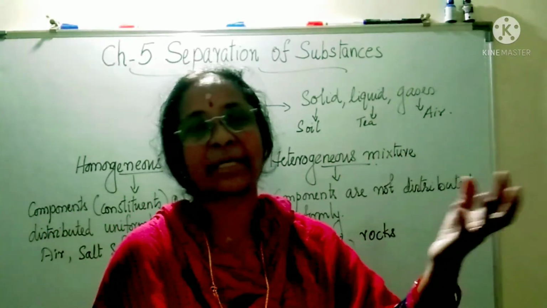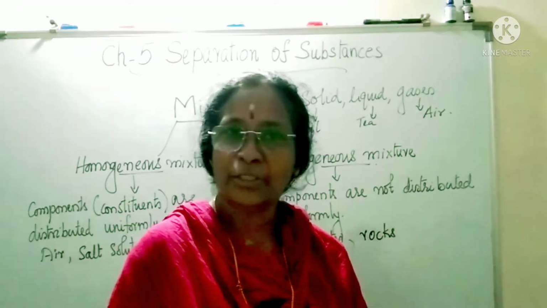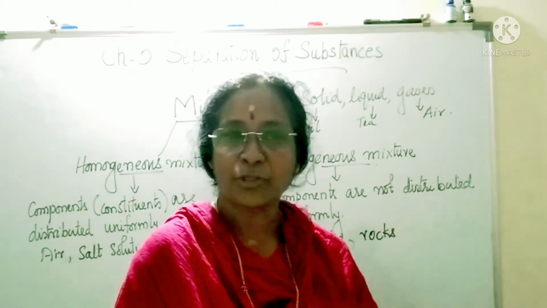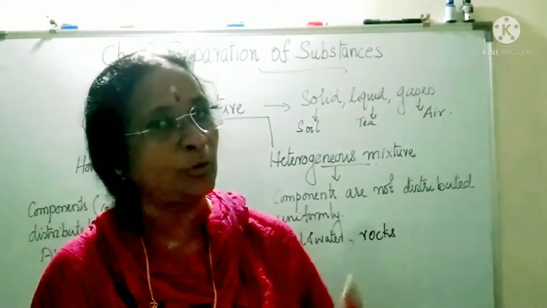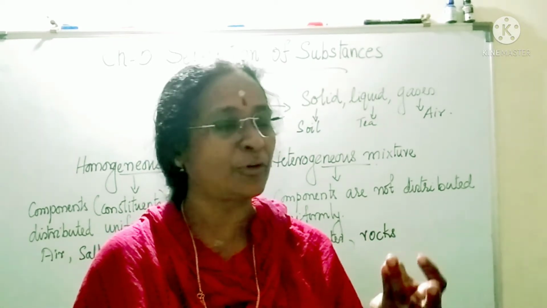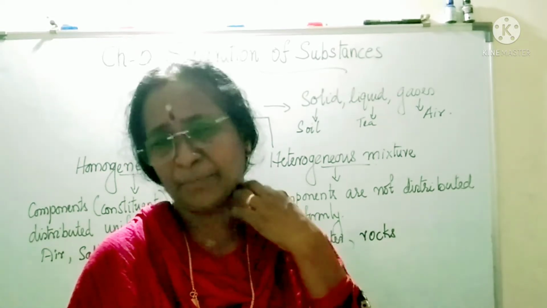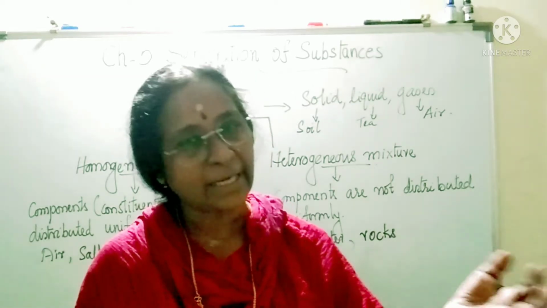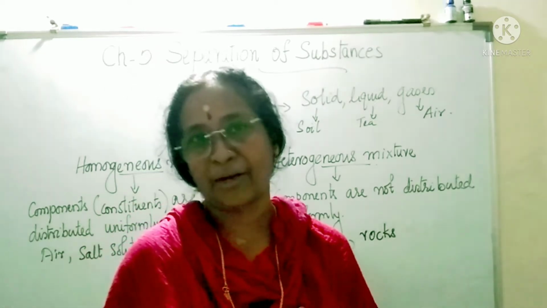And a gaseous example is our air. Just now we discussed, air is a mixture of gases. So mixtures can be in solid form, liquid form and gaseous form. Many things that we use at home are mixtures. If you eat chapati, chapati is a mixture. It has wheat flour, salt, water, oil. Most of the food items that you eat are mixtures. If you just check around, you will find lots and lots of mixtures around you.